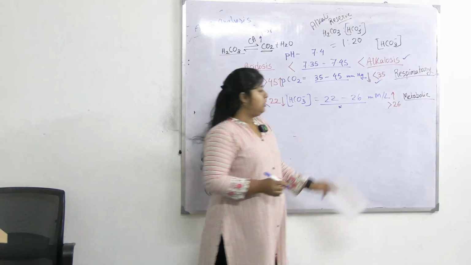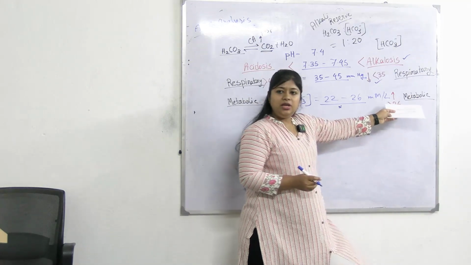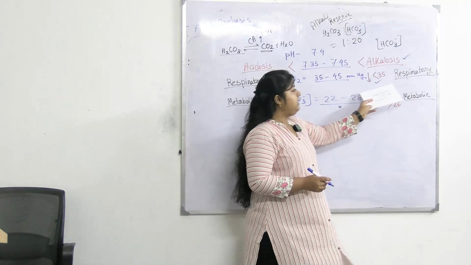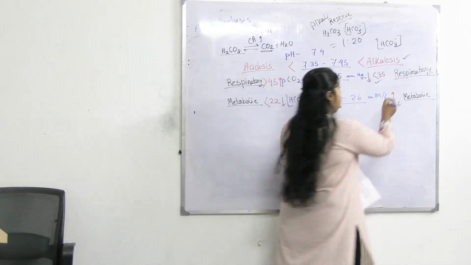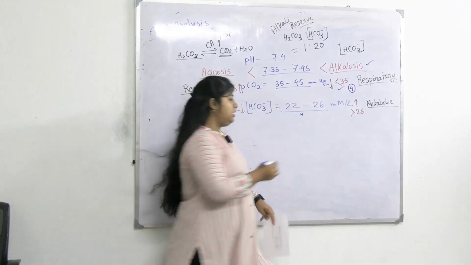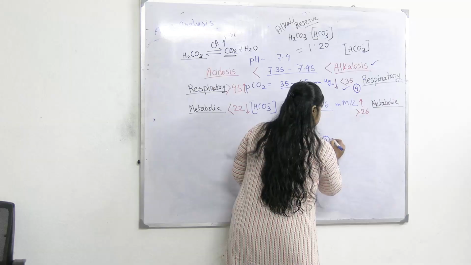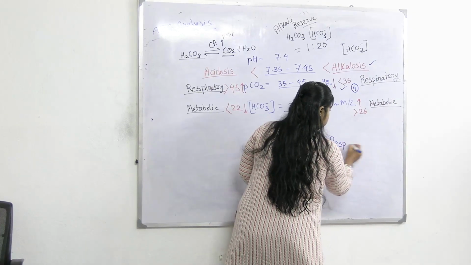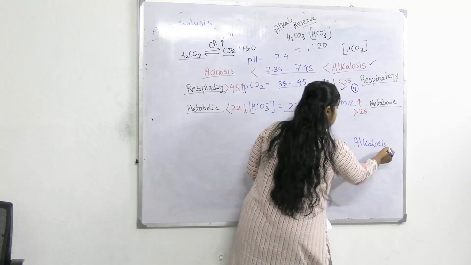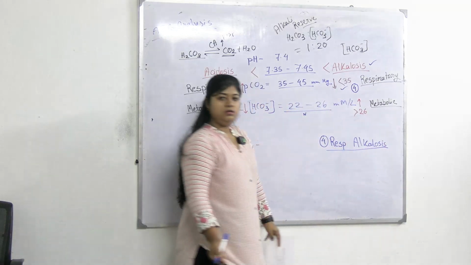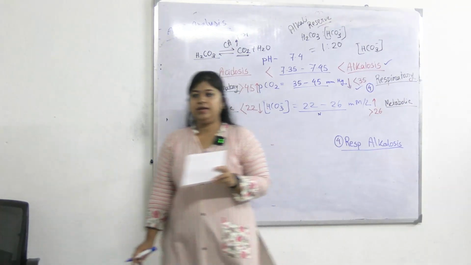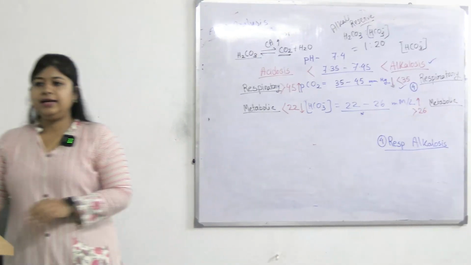So nothing to do with the metabolic part, because the metabolic part is normal. So it is a case of respiratory alkalosis. Case number 4 is respiratory alkalosis.